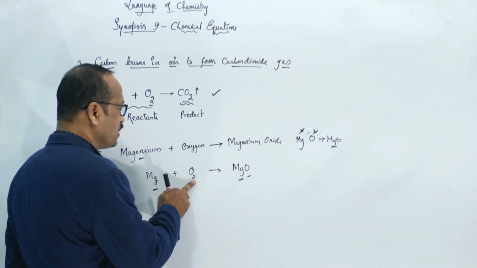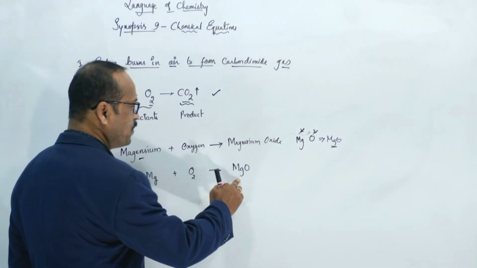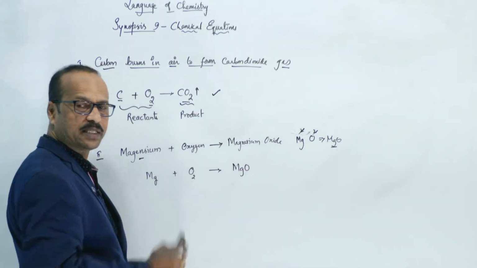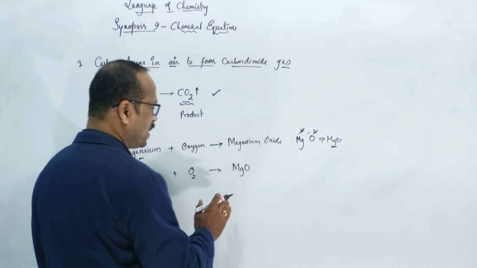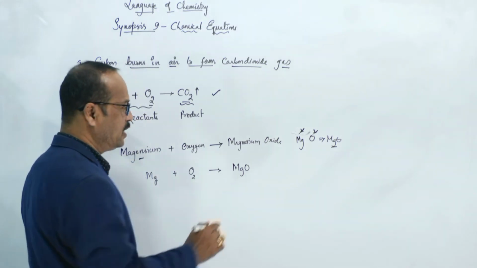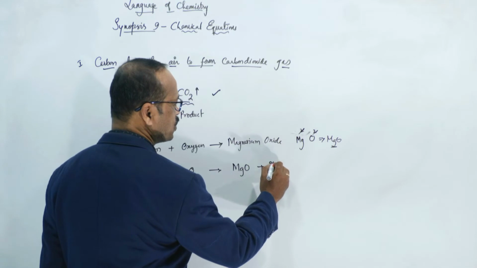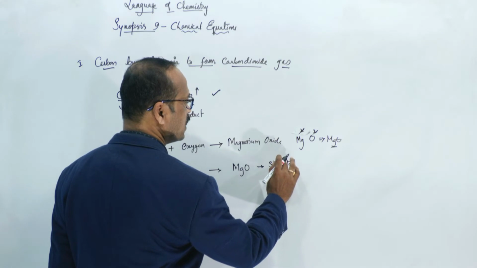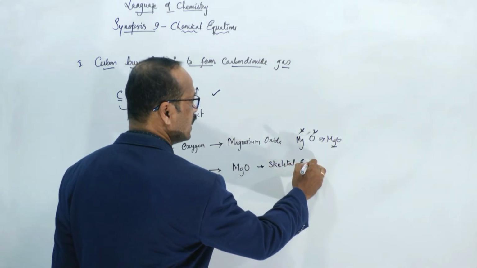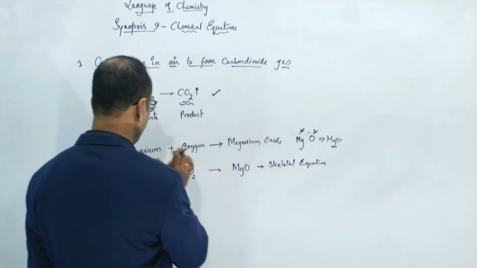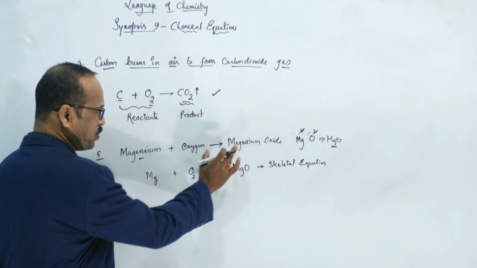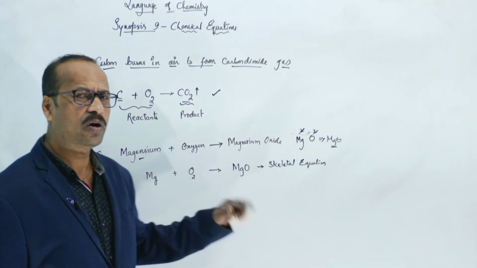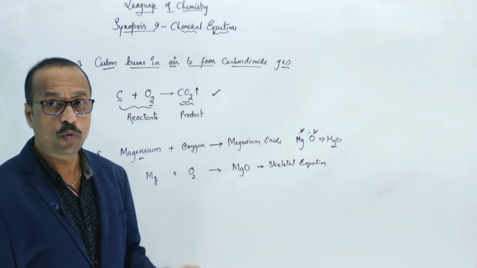So in such a reaction, if you see it word-wise, magnesium is correct, oxygen is correct, and the formula of magnesium oxide is also correct. Word-wise it is correct, but overall it is not correct. So this is called a skeletal equation. What we write using this chemical reaction as is, that is called a skeletal equation. It is also called an unbalanced equation. It's not balanced.